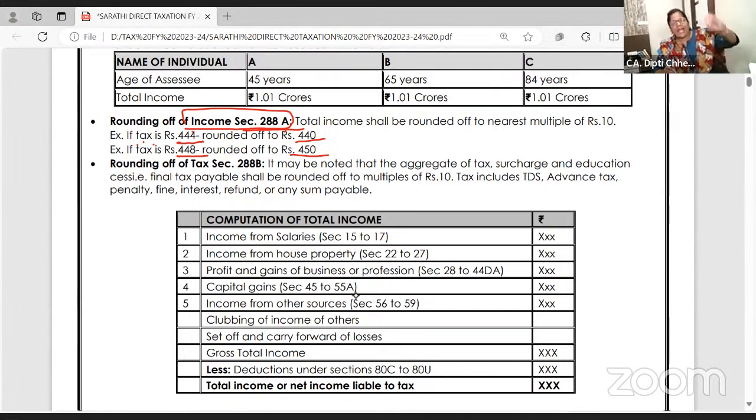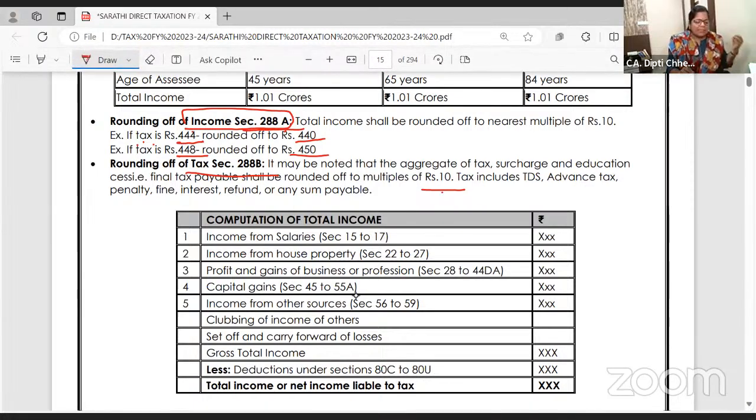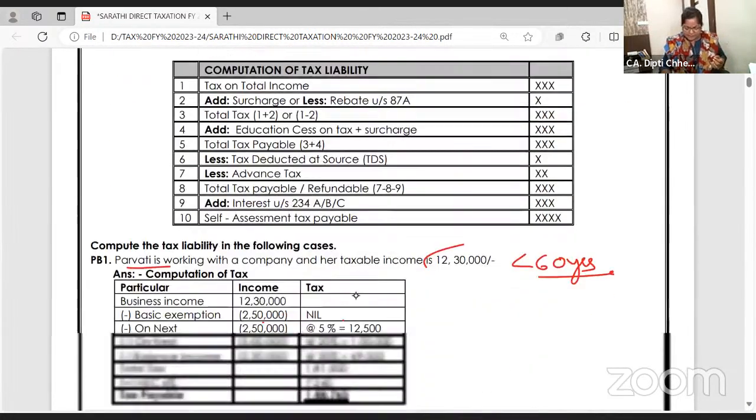Tax, not every tax, and surcharge and cess. No. Let it be 73 rupees 89. Decimals will not come. If anyone in the answer sheet calculates tax in decimals, it's not a mistake, it's a blunder. That means you have not learned that taxes are not calculated in decimals. Save all your 3-4 digit decimals for costing: standard costing, marginal costing, FM. So here taxes are to be rounded off in the multiples of 10 under section 288B. Income is to be rounded off in the multiples of 10 under section 288A.